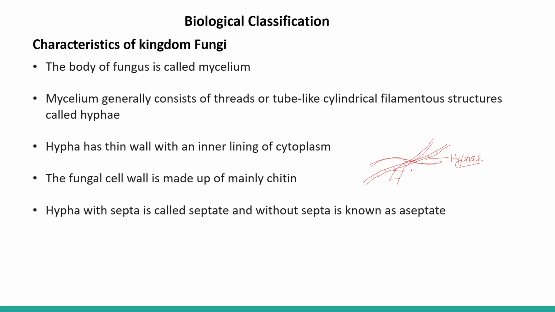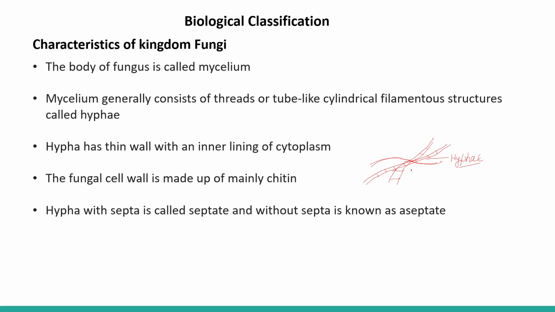If we see a single cell of hypha, it is a eukaryotic cell. So cytoplasm is there, plasma membrane is there, and they also have a cell wall. But here the cell wall is non-cellulosic, meaning it is not made up of cellulose. Instead, it is made up of chitin, which is another polysaccharide.